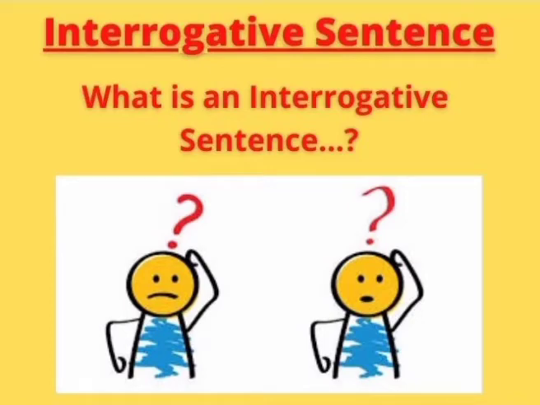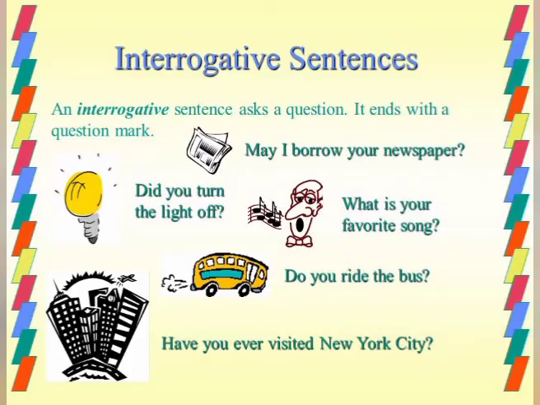Hi everyone, let's get some information about the interrogative sentence. An interrogative sentence asks a question. It ends with a question mark. Normally we use such kinds of sentences when we have to ask something from someone, when we want to get some information.